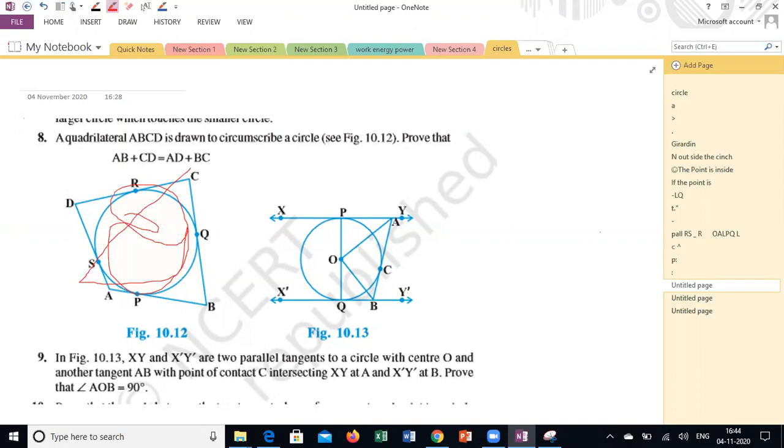So there's a triangle, sir. What is this line with respect to the parallel lines? What is this line generally called, if two or three parallel lines are intersected by a line? Transversal, correct? Yes, sir. So here AB is a tangent, XY is also a tangent, and X dash Y dash is a tangent. But AB is a transversal tangent to the remaining two tangents.